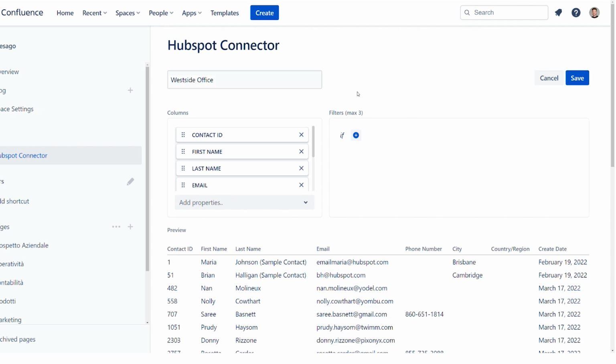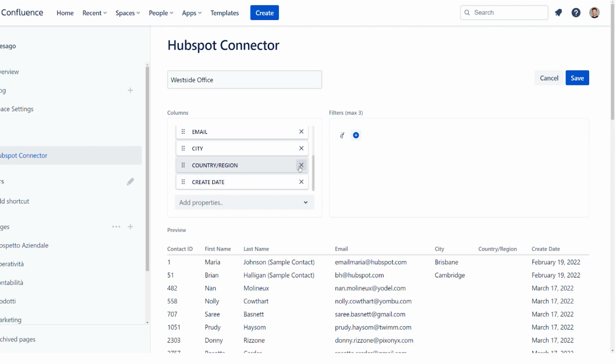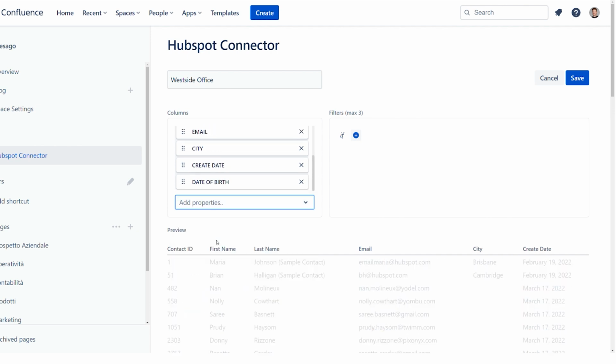Add, remove, or reorder the columns to highlight significant data in your view.